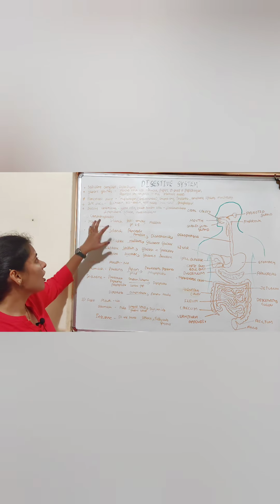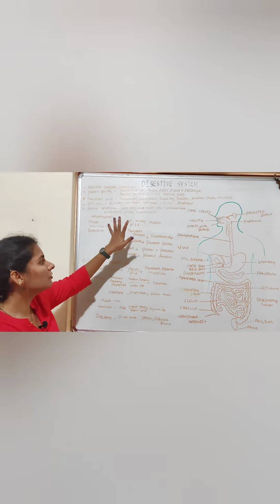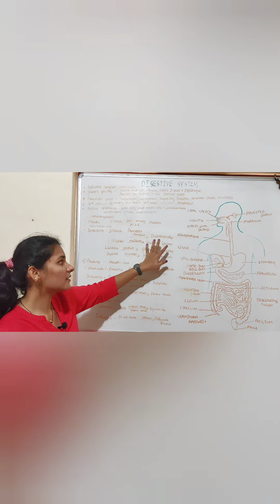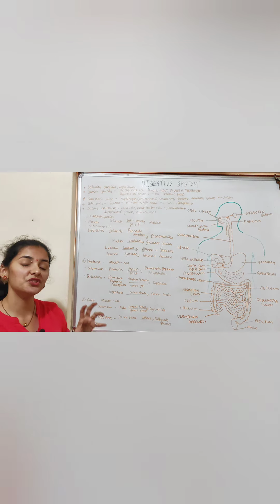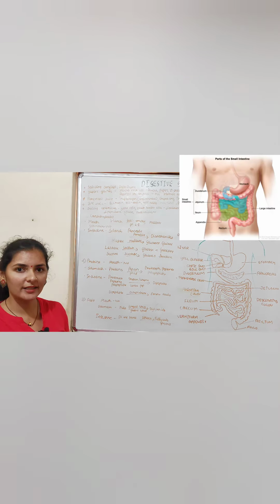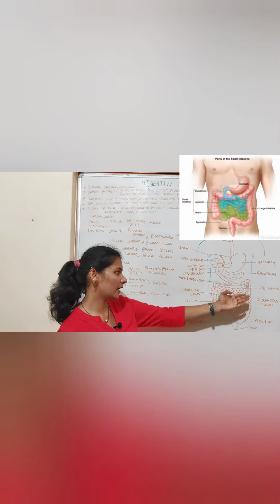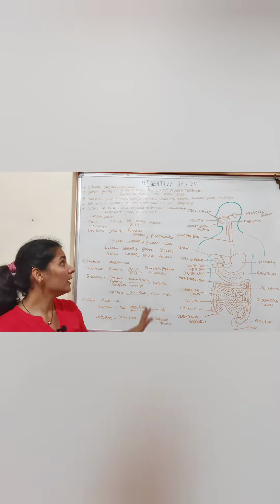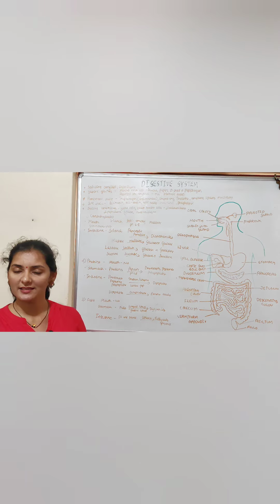So finally, complex polysaccharide is converted into simpler monosaccharides, and these monosaccharides are the simplest form of the carbohydrate, which are soluble in nature. Later, these soluble carbohydrates are absorbed in the other part, that is the jejunum and the ileum part of the small intestine. So that is how digestion of carbohydrate takes place in our body.